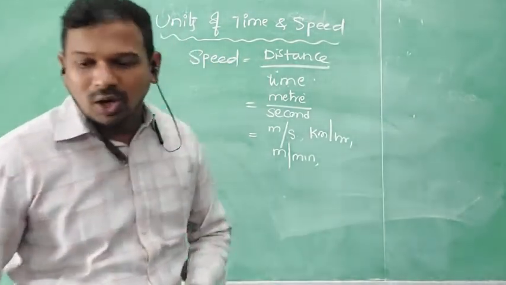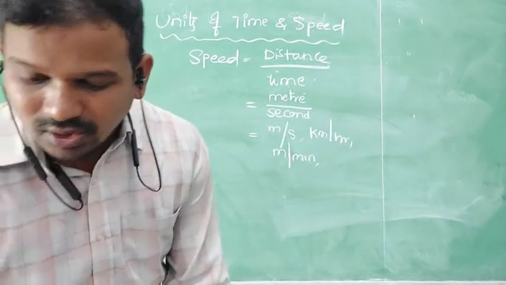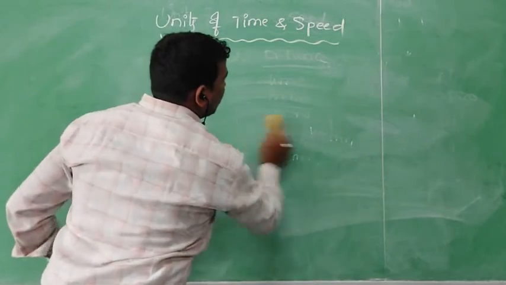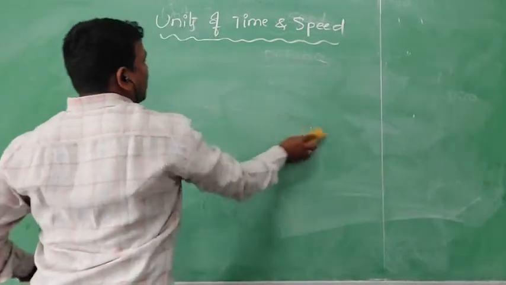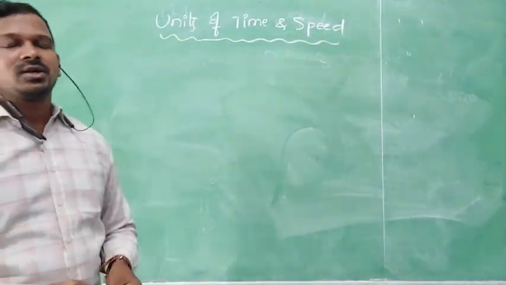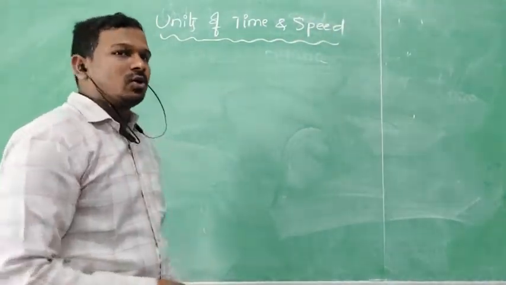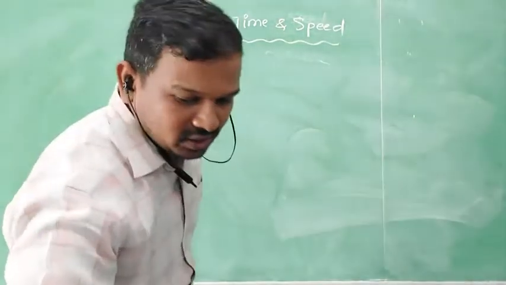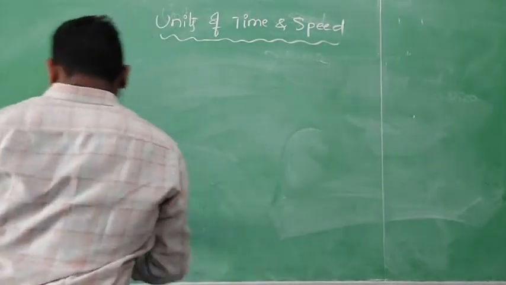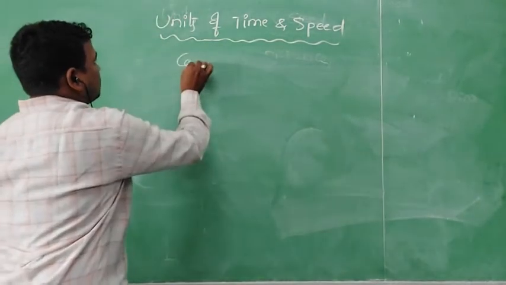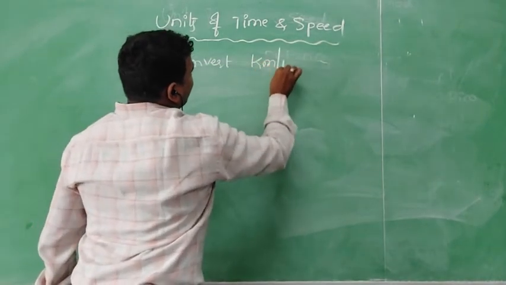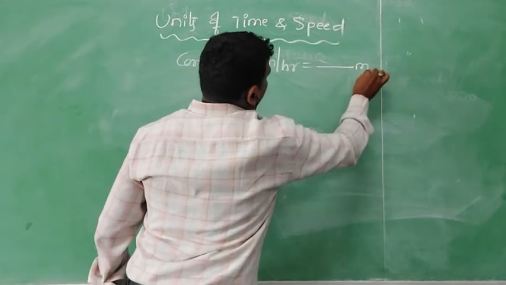Now I will tell you how to convert meter per second to kilometer per hour, or kilometer per hour to meter per second. This will give you good knowledge for calculations. Now convert kilometer per hour into meter per second.